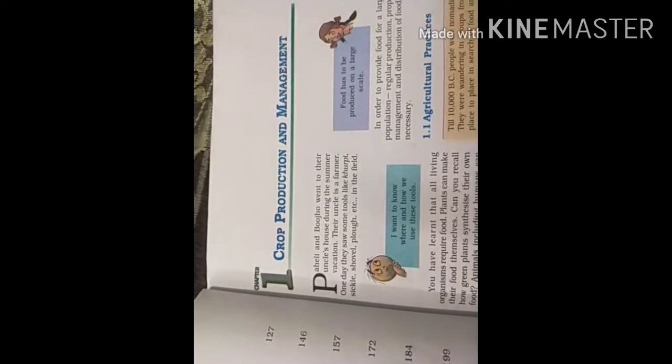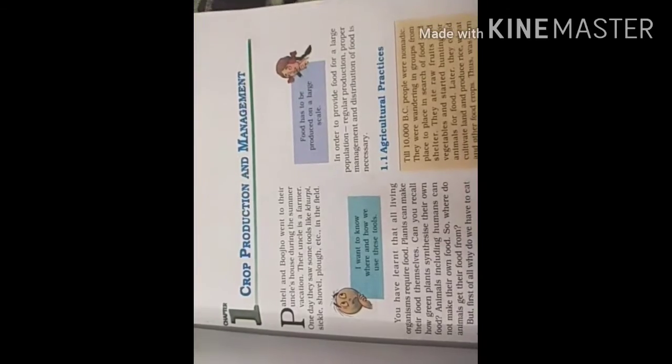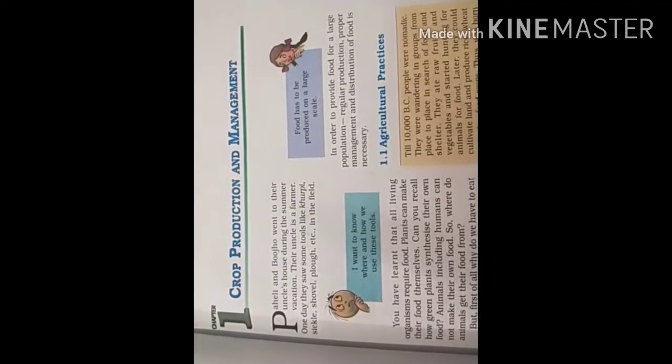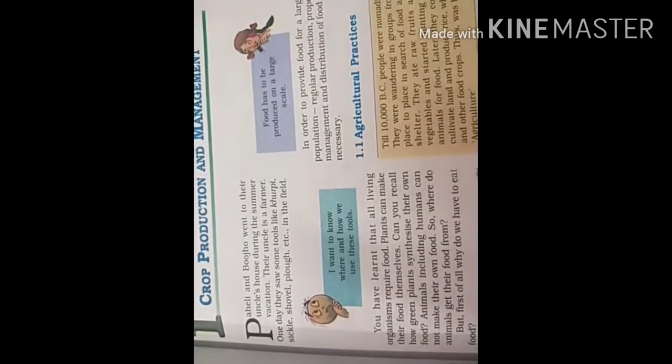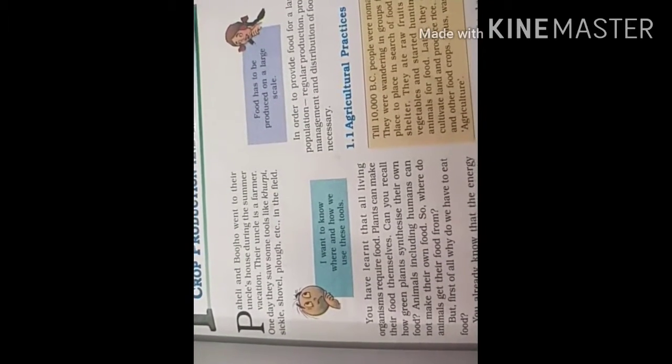So the first thing is food. From where do we get food? Of course there are two sources of food: plant sources and animal sources.